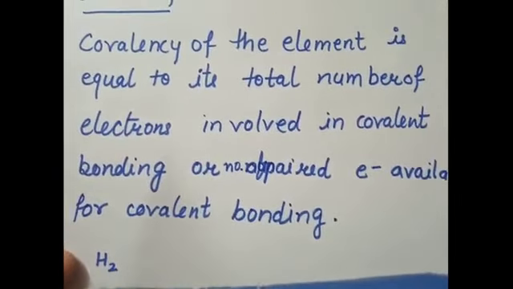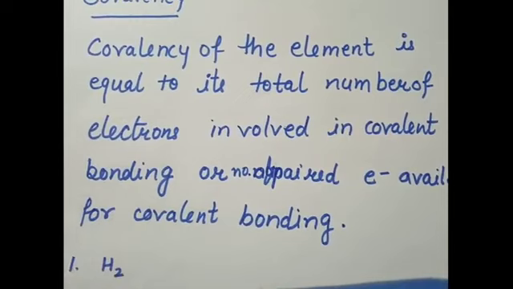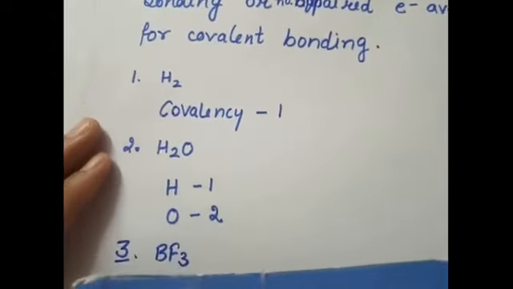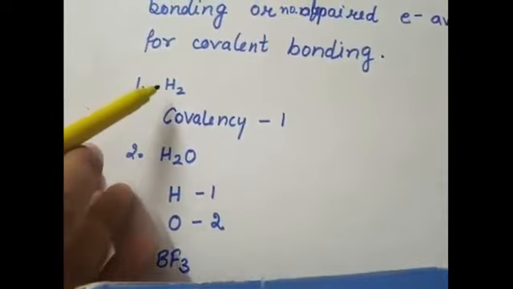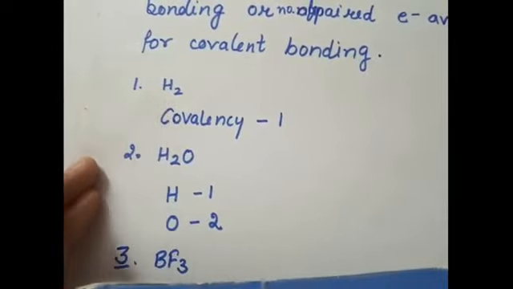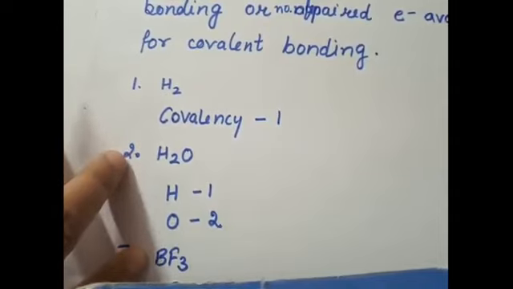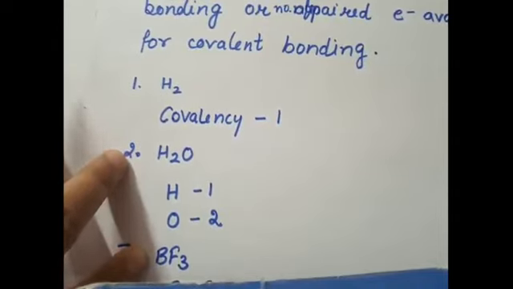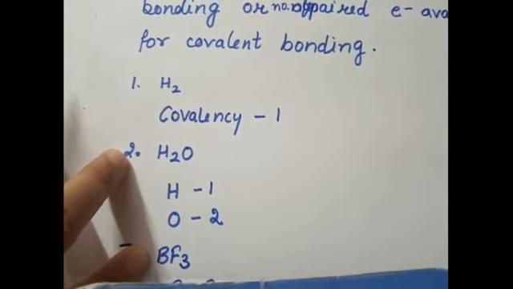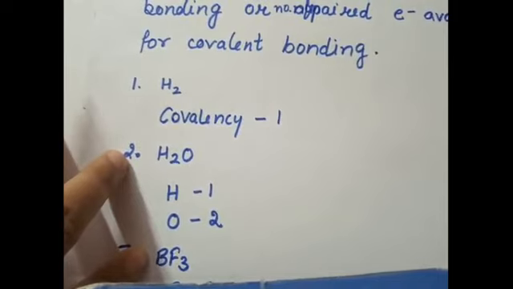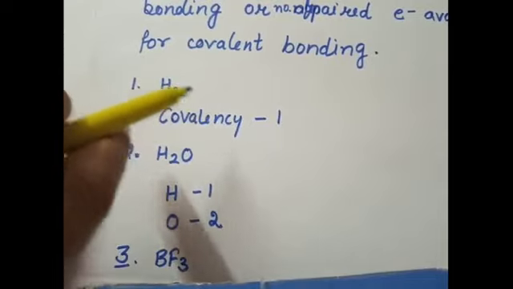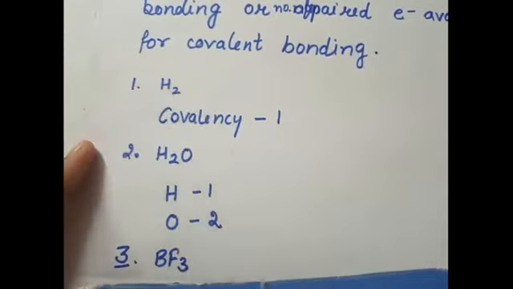So this is the total number of electrons which are either involved in the covalent bonding or which are available for covalent bonding. For example, we have hydrogen molecule. Hydrogen molecule is formed by the single bond formation, and each hydrogen atom has 1 electron available for the covalent bonding, or you can say it has shared its 1 electron in covalent bonding. So covalency of hydrogen is 1.